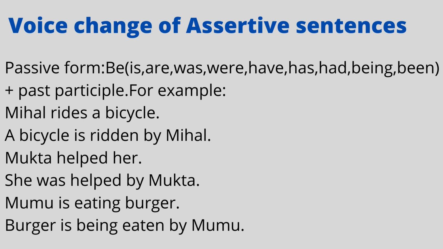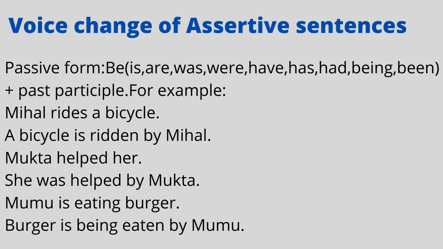In passive form, basically the be verbs like is, are, was, were, have, has, had will be changed, and we have to add being when it is supposed to be present continuous or past continuous, and been when it is a participle form. For example, Mihal rides a bicycle. It's an indefinite sentence. So the passive form is a bicycle is ridden by Mihal. Then Mukta helped her. It's a past sentence.